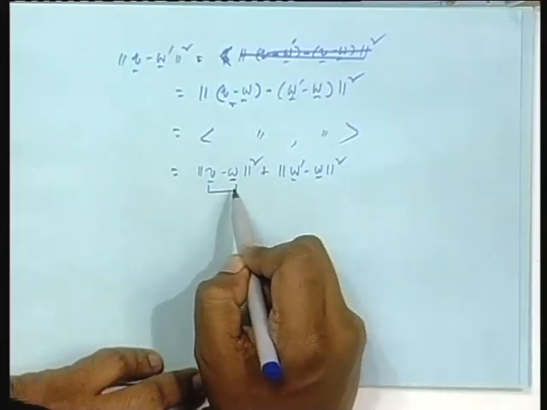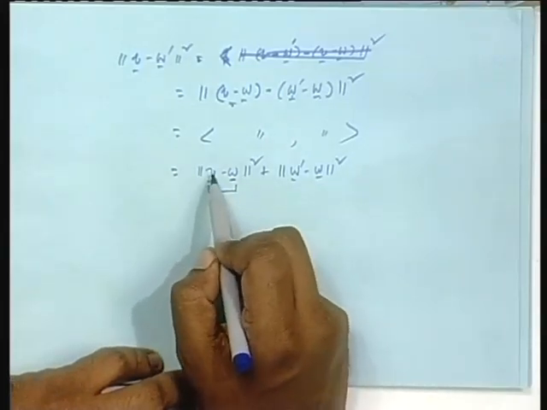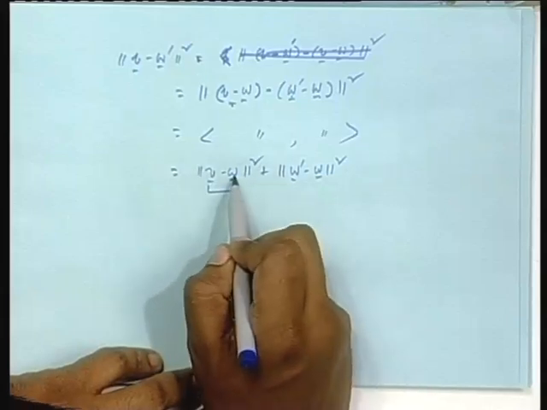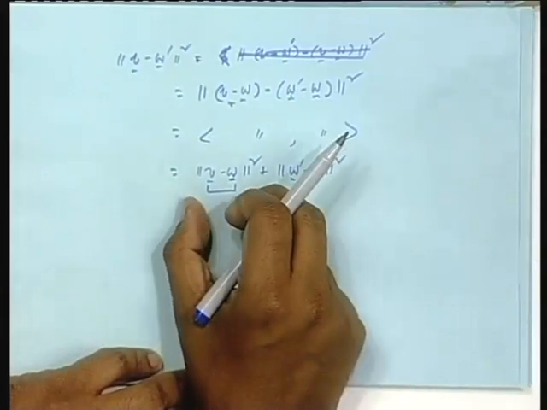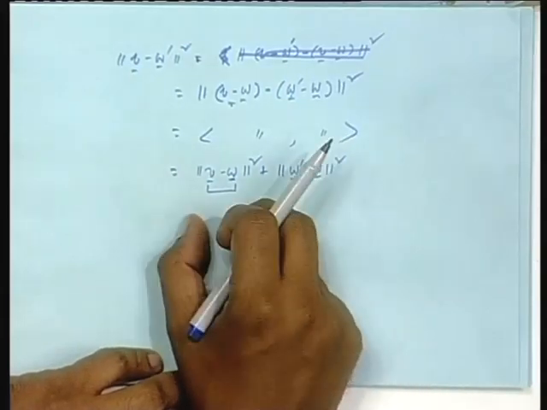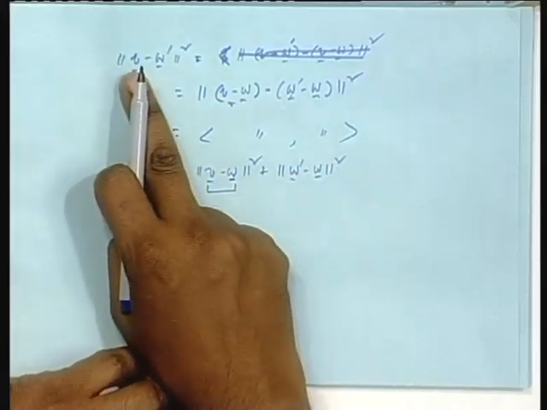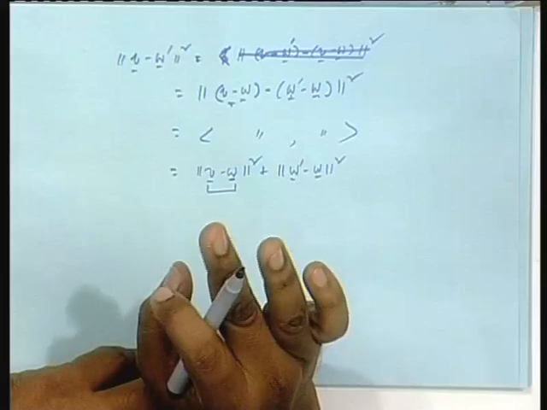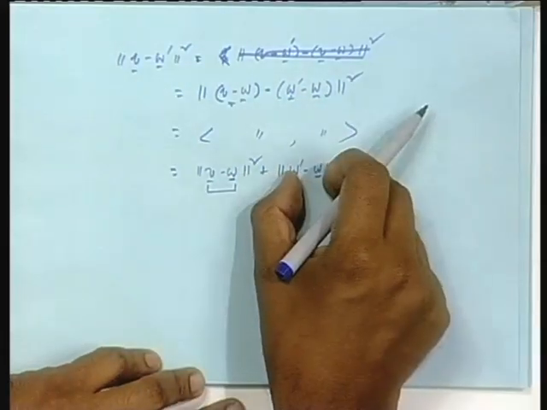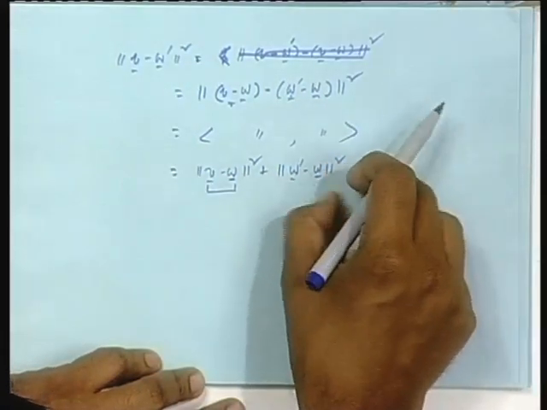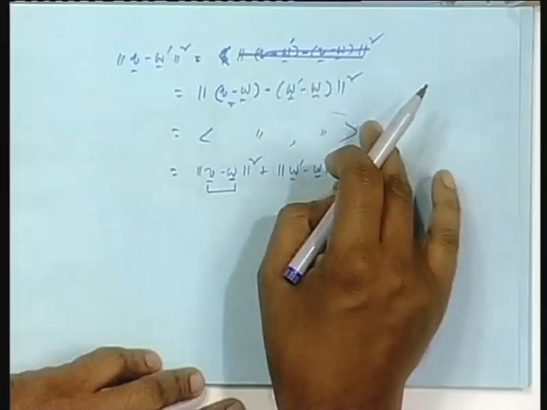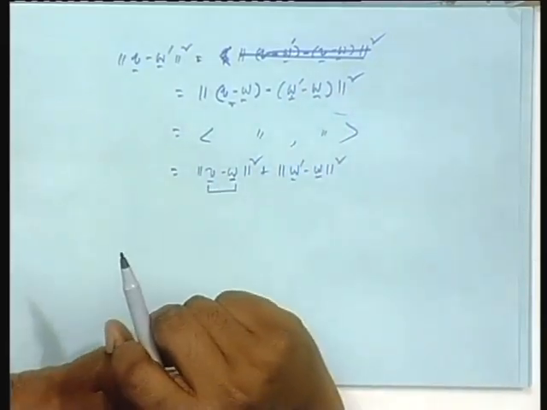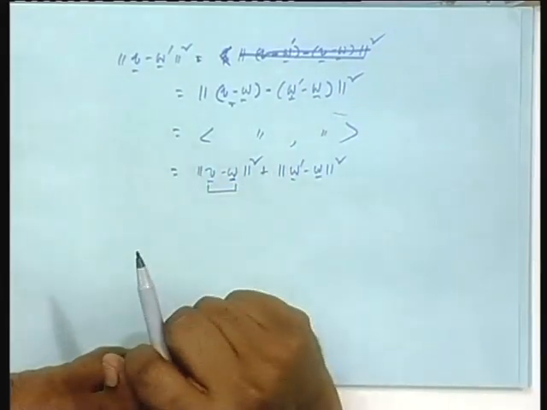So, this is the error when I am orthogonally projecting V on W, finding the projection, taking that error. That error norm square is always smaller than the error when you are not orthogonally projecting, but taking an arbitrary W prime, because this is this plus this, unless these two are the same, this is a finite positive quantity. So the total is larger than this, isn't it?